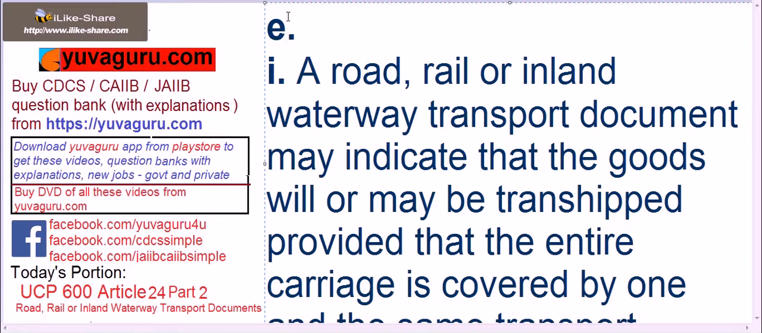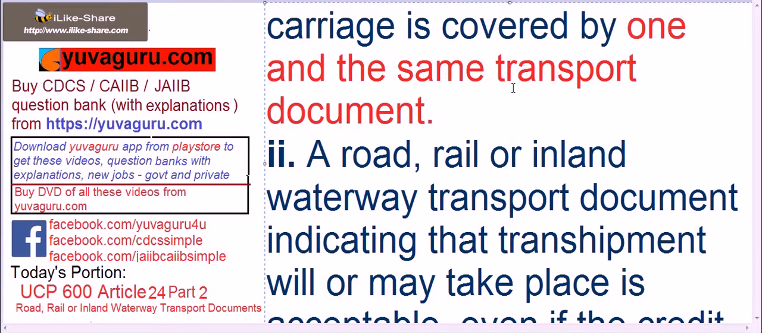Now this sub-article E is same as that of the other sub-articles of similar nature in other articles. A road, rail or inland waterway transport document may indicate that the goods will or may be transshipped provided that the entire carriage is covered by one and the same transport document. It means if it is done on the same transport document, then it is allowed even if it is transshipped. And remember, this sub-article applies when transshipment is not allowed. Remember this part.